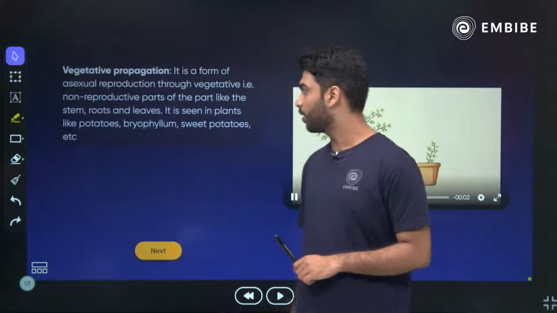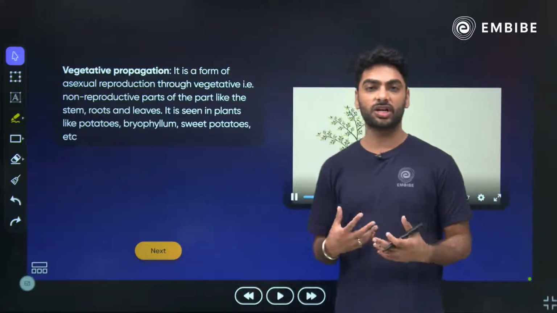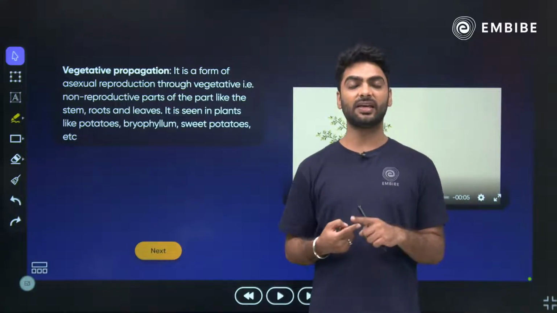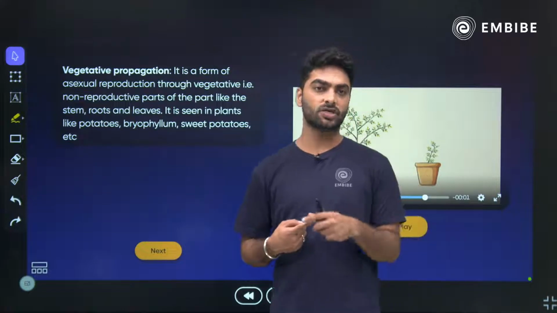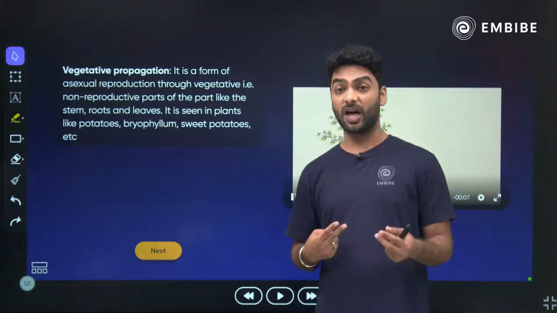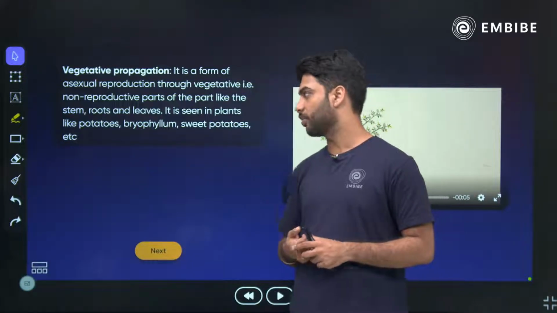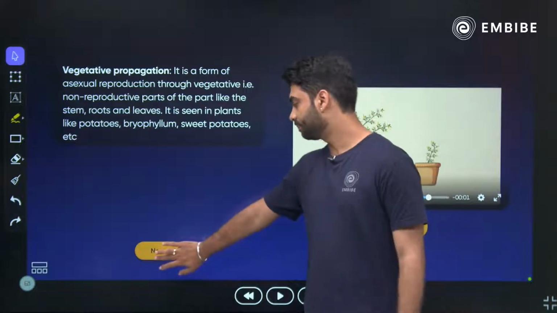What is vegetative propagation? It is the form of asexual reproduction with the help of vegetative or non-reproductive parts like the leaf, stem and the root. We see stem vegetative propagation in case of rose, we see leaf vegetative propagation in case of bryophyllum, and we see root vegetative propagation in case of sweet potato or the dahlia.